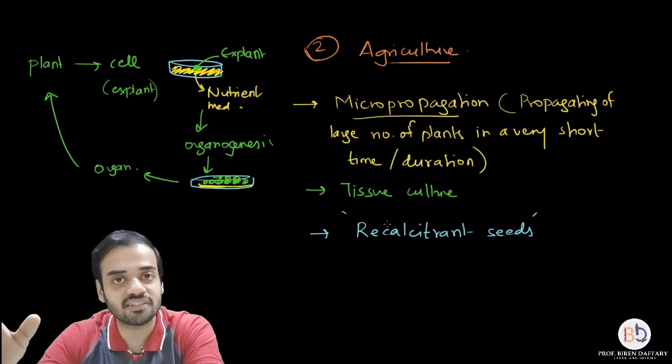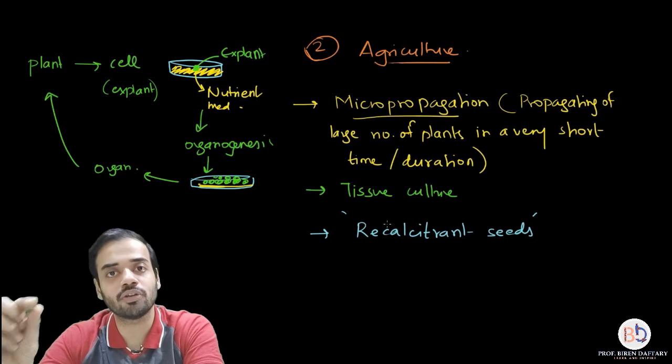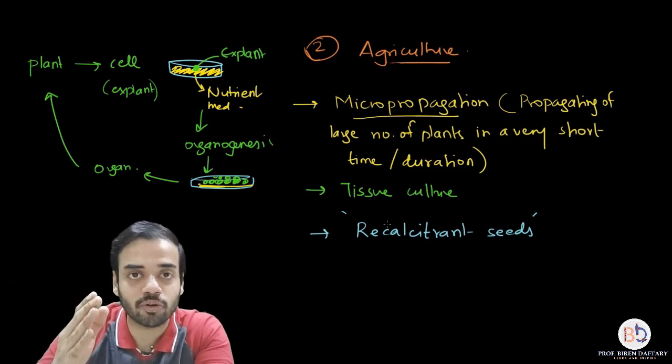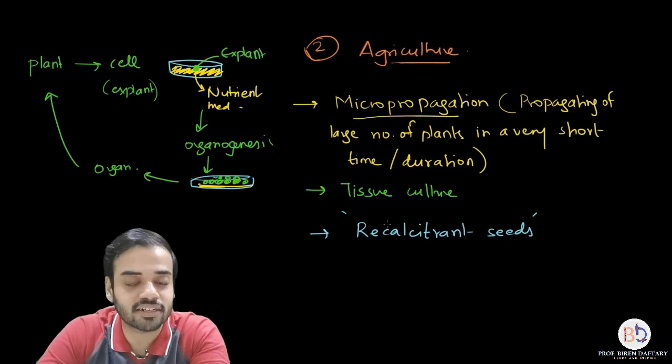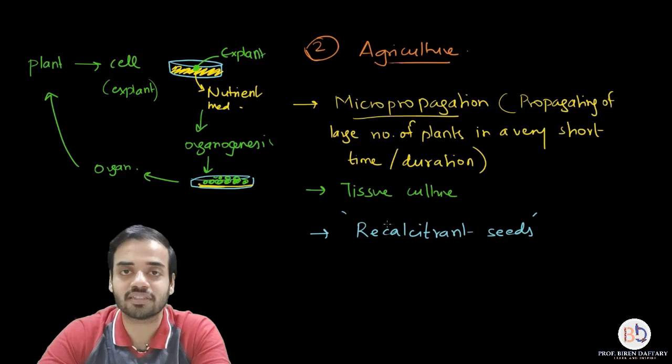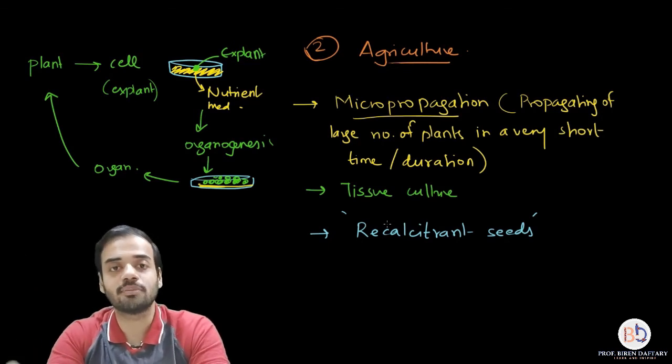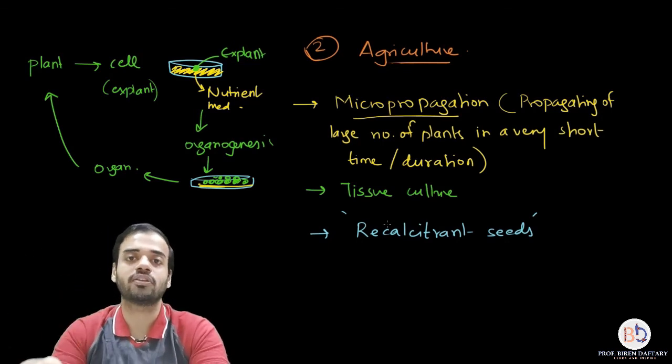The other seeds have a lot of moisture. Even if you keep them at such low temperatures, they can still have a certain amount of moisture left, so you can use them again to grow a plant. But recalcitrant seeds you cannot preserve at low temperatures. That is why you can use this method of micropropagation for their growth.